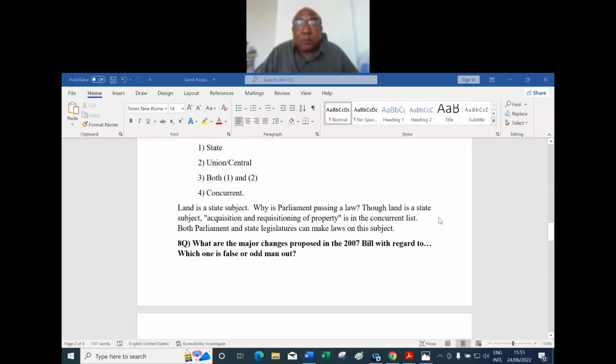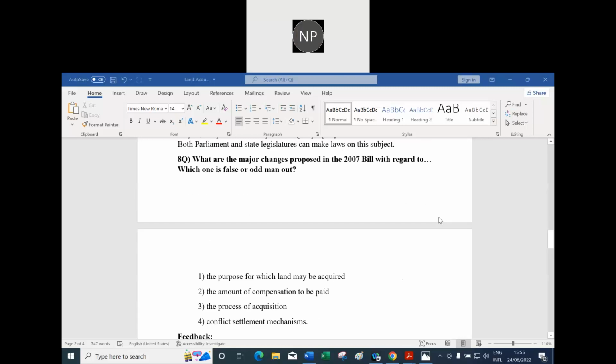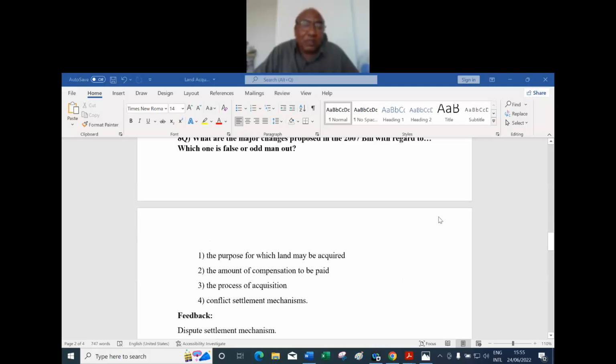What are the major changes proposed in the 2007 bill, which one is false? Of course, 2007 bill, now because we are reading the 2013 act, we need not worry that much about it. They have given certain points here: the purpose for which the land may be acquired, the amount of compensation to be paid, the process of acquisition, the conflict settlement mechanism.